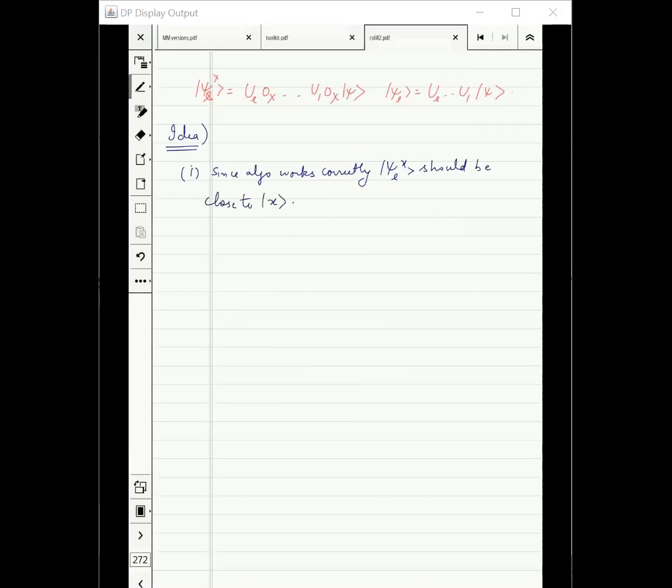Correct? We are going to measure and we are going to get the right state. That means psi Lx should be close to x in the end. This distance between these two vectors, like we said, when we are measuring with the marked state, the angle should be small. In other words, if the algorithm works correctly, then psi Lx should be close to x. Make sense?